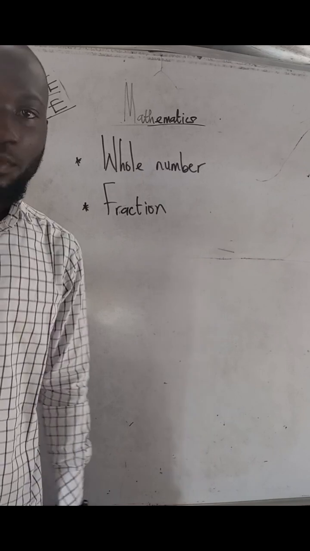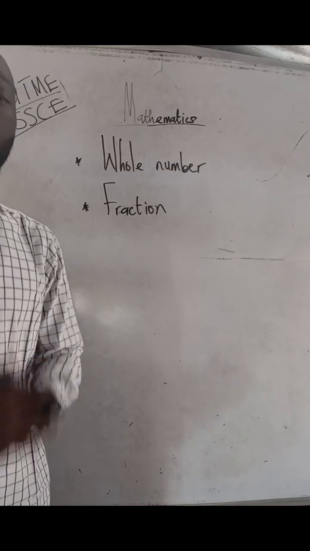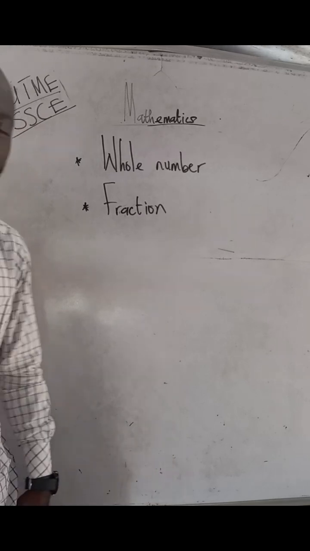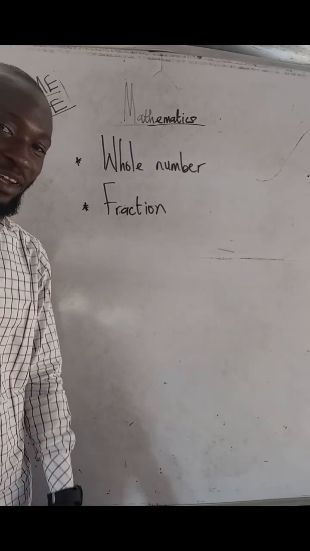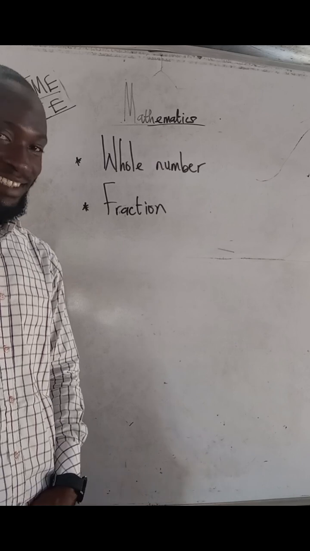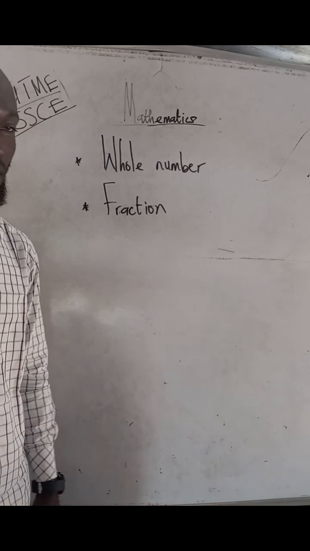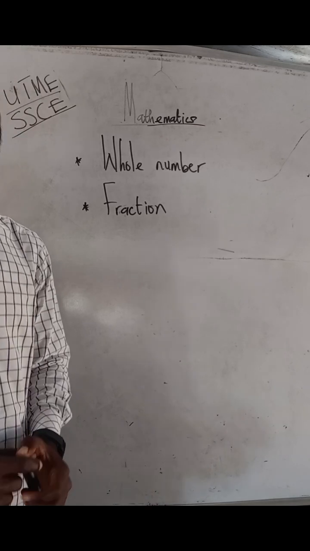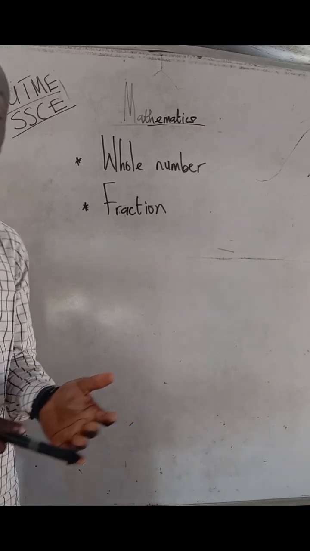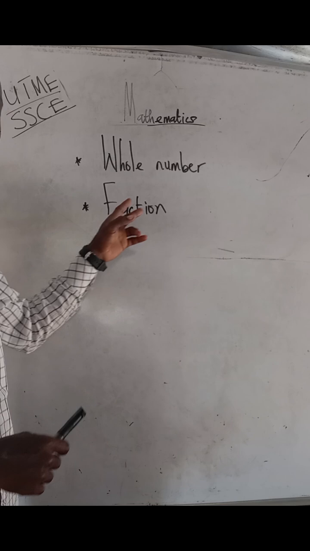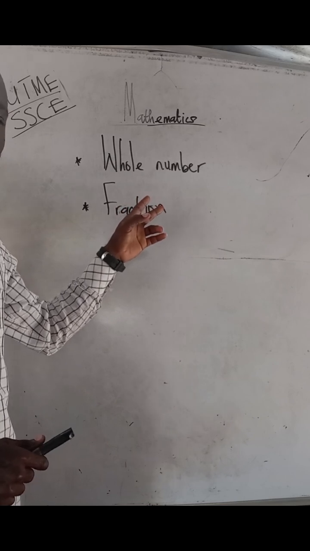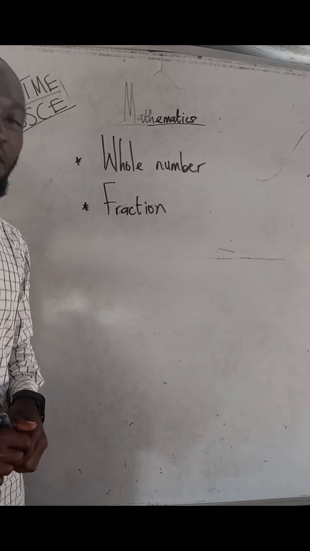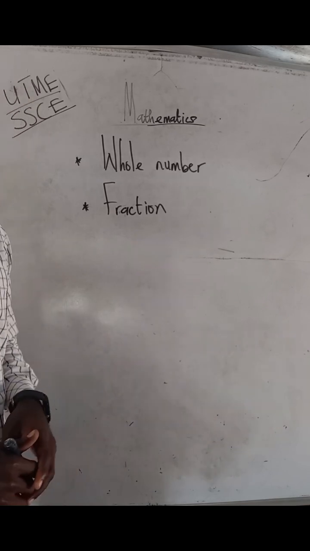You see, let me tell you something. I am a qualified teacher. Yes, I teach very, very well, in such a way that I can even teach in any language, although there are some languages that I cannot teach in because I do not understand them. But then, you see, these two topics in mathematics are the topics that even JSS 1 and JSS 2 are going to touch. That is why I call myself a very good teacher, because I know what your children are currently doing. If not lie, check the book of your children.